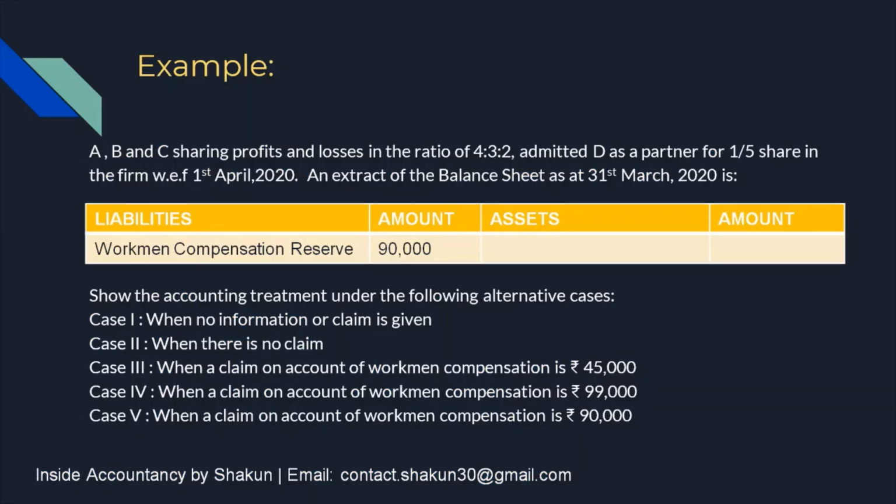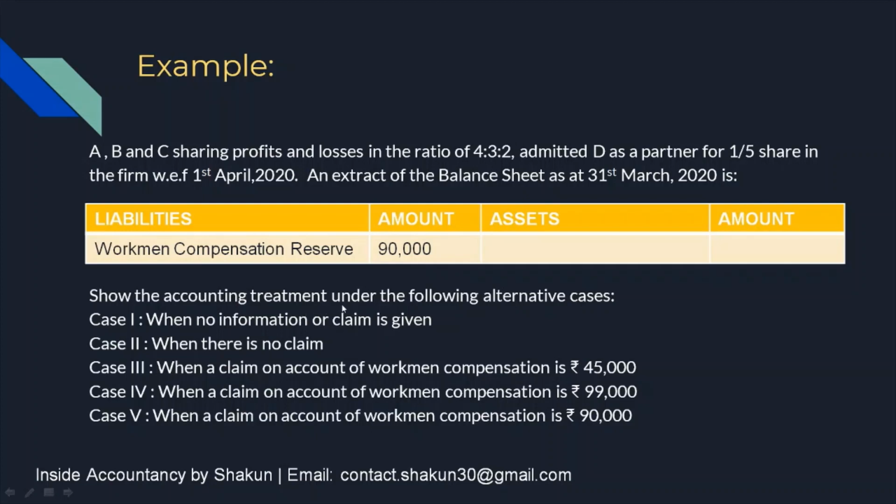Now let's take an example. A, B and C sharing profit and losses in the ratio of 4:3:2 admitted D as a partner for 1/5 share in the firm with effect from 1st of April 2020. An extract of the balance sheet as at 31st March 2020 is given below. You can see that the workmen compensation reserve has been given to you in the balance sheet on the liability side as 90,000.